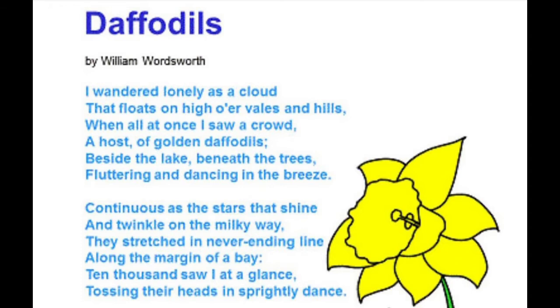So the wind was blowing, and it seemed that the daffodils were swaying from side to side as if they were dancing. Now, here the daffodils have been personified, because dancing is something which is an attribute of a human being, because a human being can dance, but for flowers, they were just swaying, moving from side to side. But the swaying movement of the flowers is compared to dancing, and that's how the poet seems to give a human touch to these flowers. So that's the first stanza.